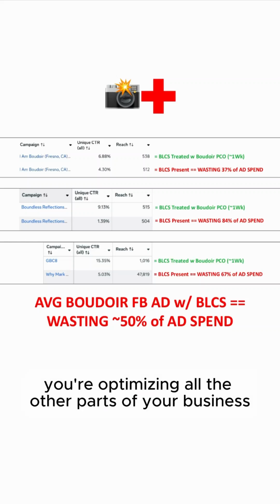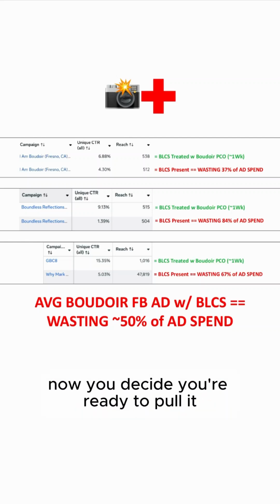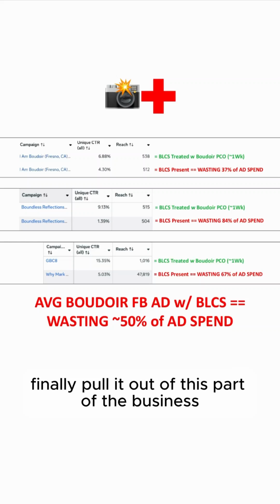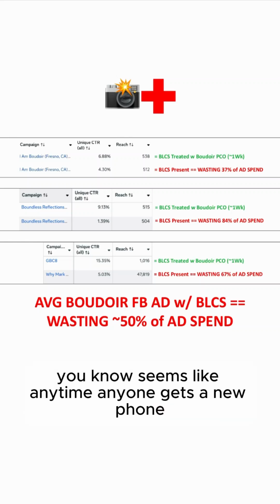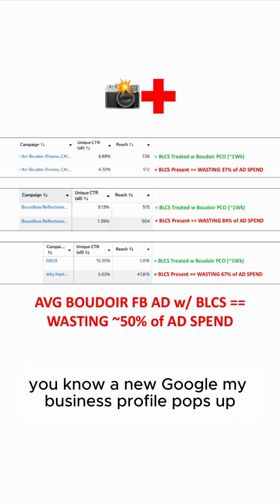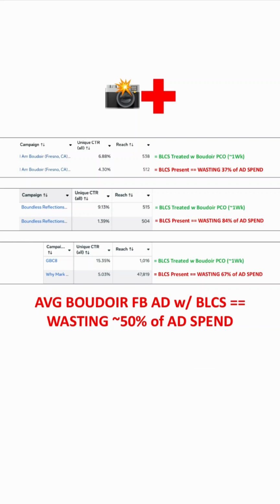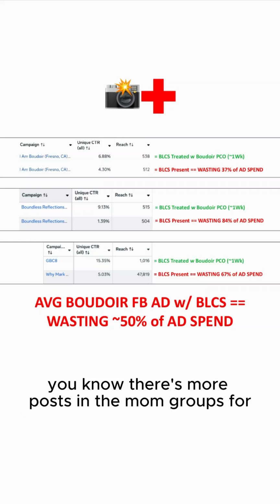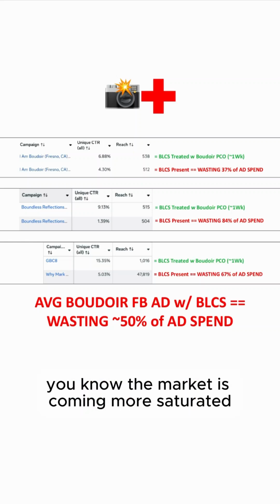And you're optimizing all the other parts of your business, pulling money out now. You decide you're ready to finally pull it out of this part of the business because you see more women joining. You know, it seems like anytime anyone gets a new phone, you get more boudoir photography. A new Google My Business profile pops up, or anytime someone gets a new camera, there's more posts in the mom groups for the $50 shoots. So the market is becoming more saturated.